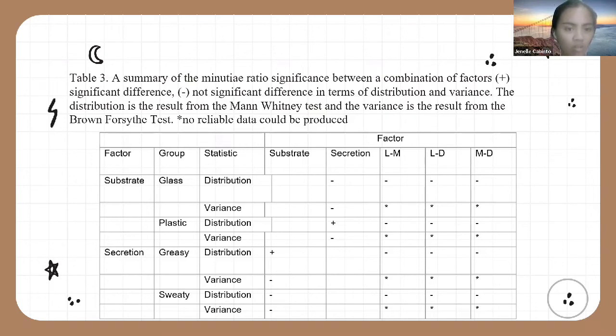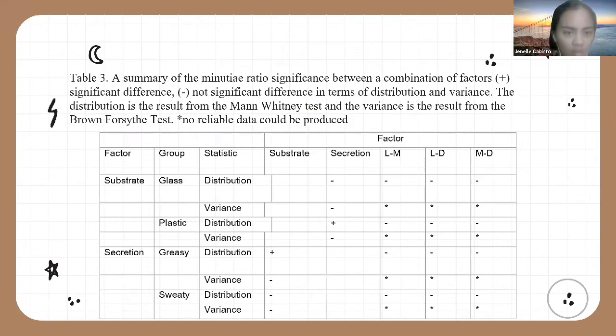In the Alcaraz-Fasol study, their test showed that the greasy prints on glass also showed a significant difference from the sweaty prints on the same substrate. Then from the variance of the data concerning this combination factor, there are no significant differences found. The data is homogeneous. For the next combination, the secretion type and the light condition, the average Minutiae ratio of sweaty prints exposed to light bear no significant difference to those exposed to medium light. The same is true for the greasy prints.